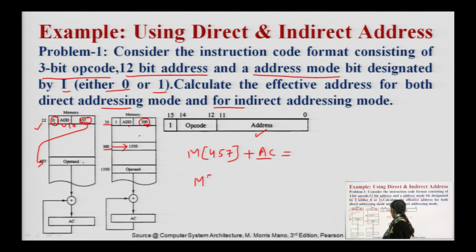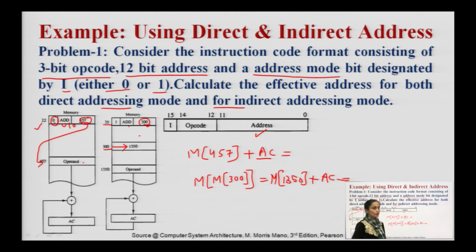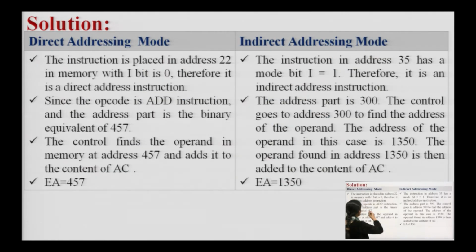So, I need to access M of 300 to get my effective address, that is M of 1350 where I will get my operand, and it will be added with the accumulator and I will get the result. So, if I have to calculate the effective address, in the first case the effective address will be 457 and in the second case it will be 1350, rather than 300 it will be 1350. So, it has been written here.